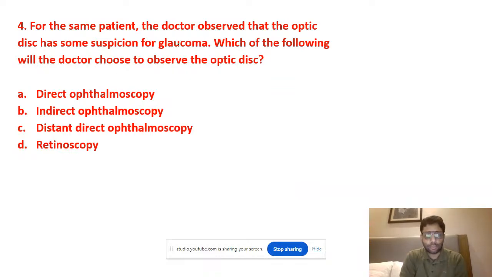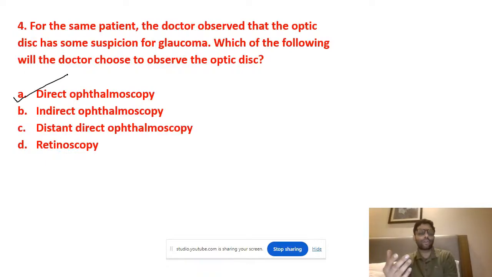Now for this patient of glaucoma, in glaucoma we have to see the optic disc. Which of the following is used to see the optic disc? Distant direct ophthalmoscopy is for the reflex in the patient's eye. Retinoscopy is for refraction, refractive error testing. Indirect ophthalmoscopy can see the optic disc, yes, but the magnification is very less. So here the answer is direct ophthalmoscopy.